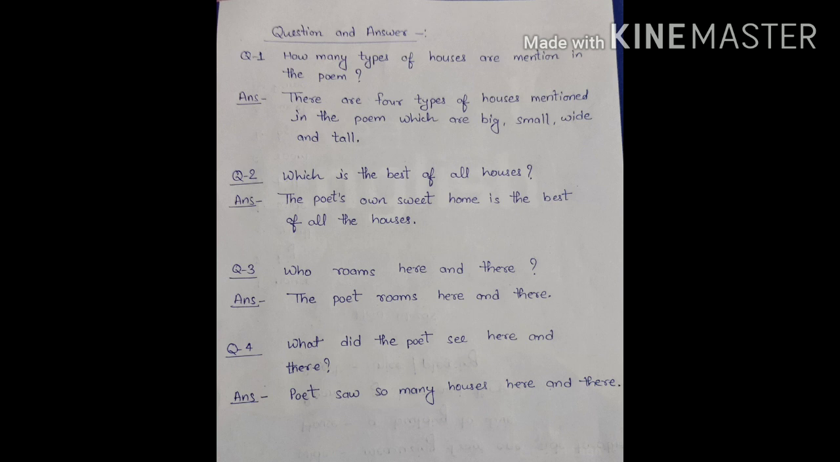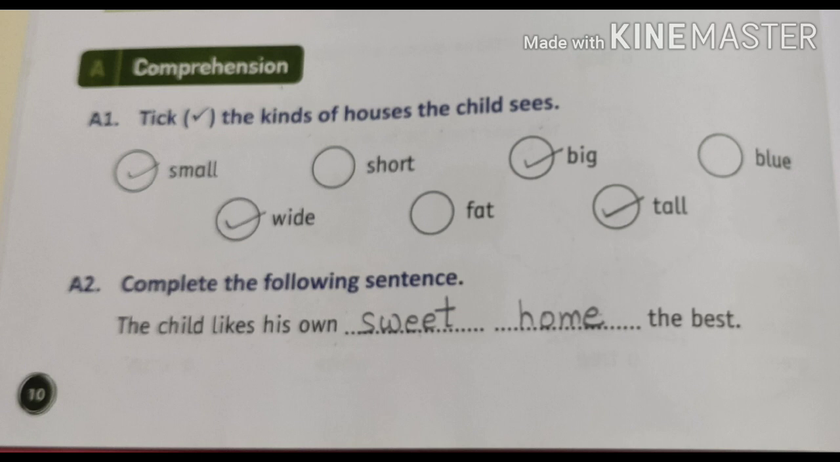Question number 4, what did the poet see here and there? The answer is, the poet saw so many houses here and there. Children, please do these question answers in your copy and learn them. Please do some other exercises related to the book.